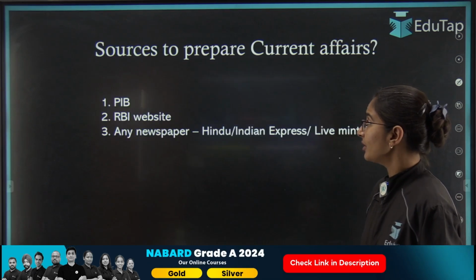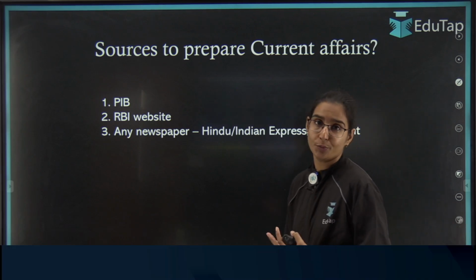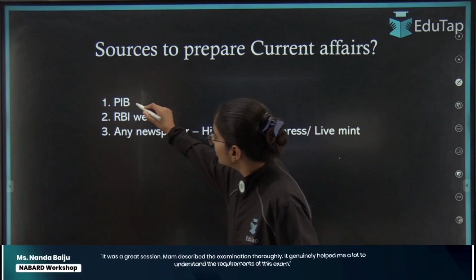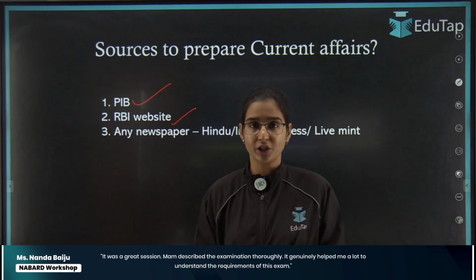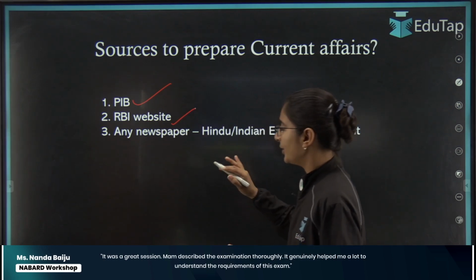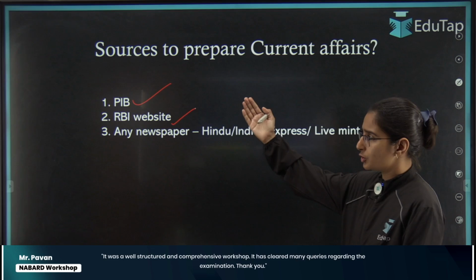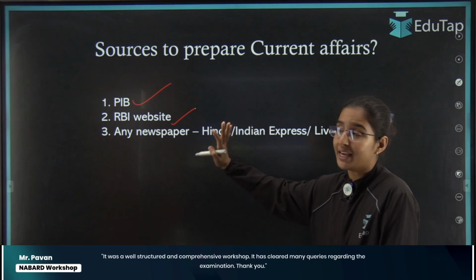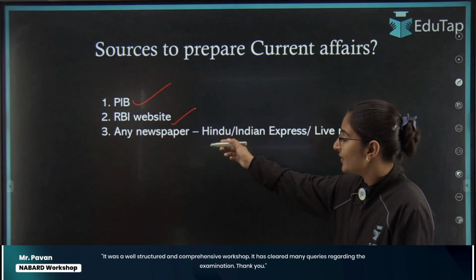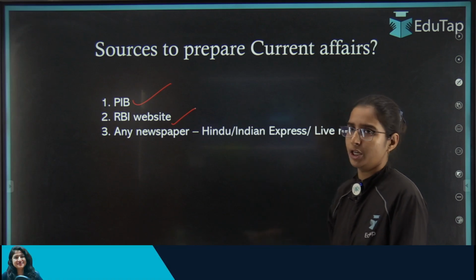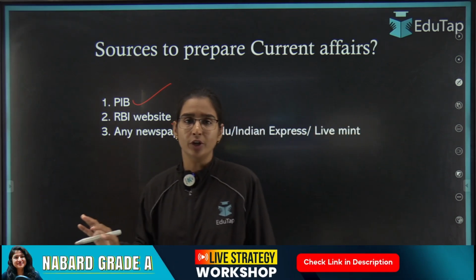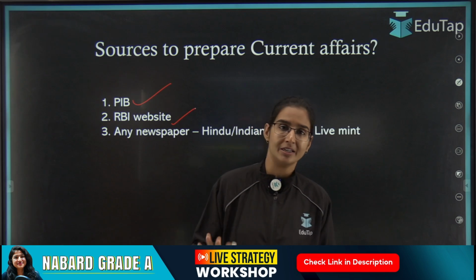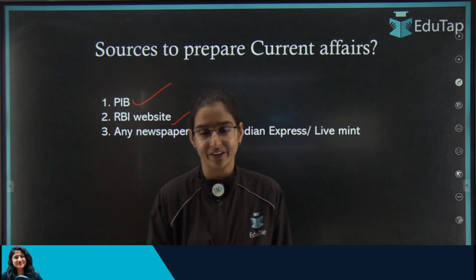Moving ahead, we have to see what the sources are to prepare for current affairs. The most important source is the PIB, then the RBI website for the RBI initiatives, and then you can go for any newspaper. Students, this is not a priority order, okay? These are just the sources. As far as the newspaper is concerned, you can read any newspaper, the Hindu, Indian Express or Live Mint. Any of these newspapers can be consulted for covering current affairs.